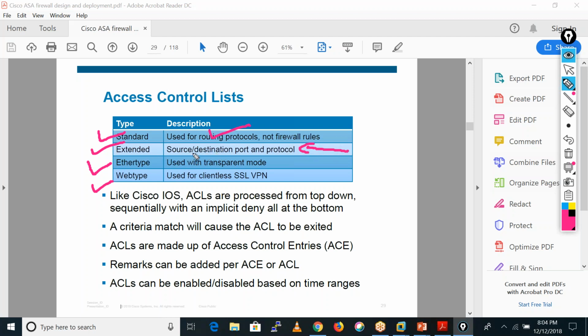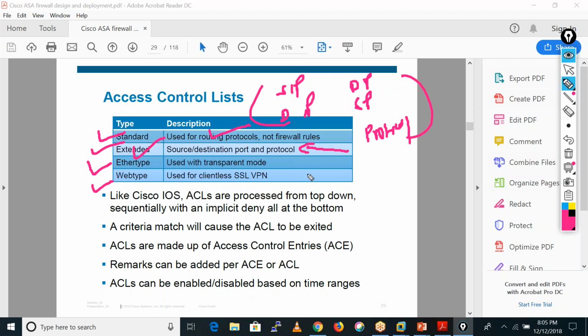By using extended ACLs we can define the source IP address, destination IP address, source port, destination port, and the protocol. If we want to define these five things, we need an extended ACL. So always we will configure the extended ACL only.